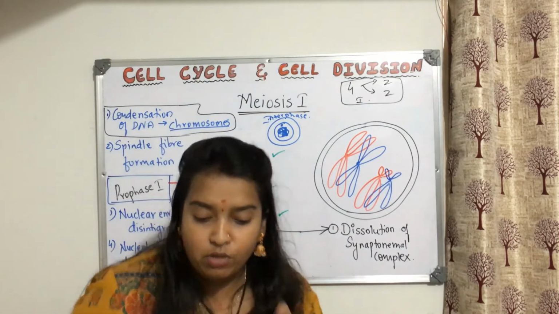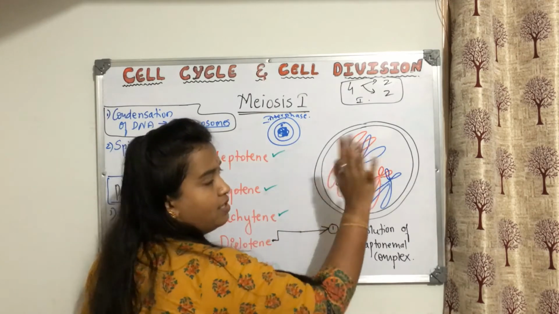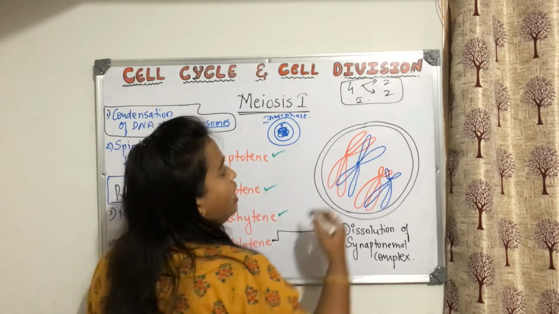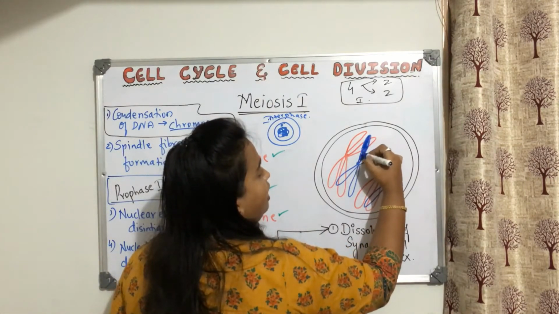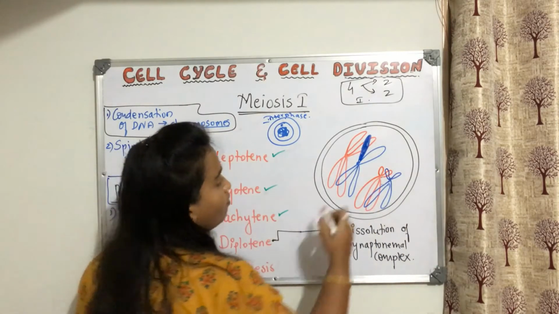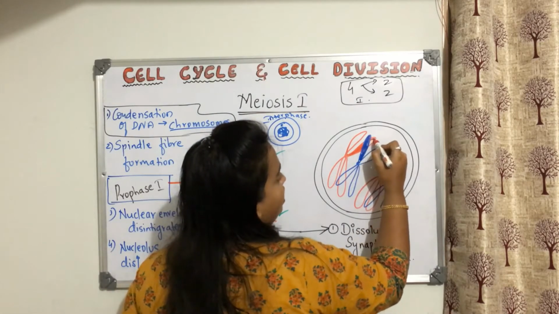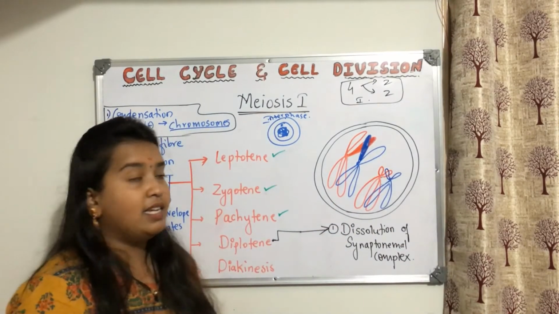You will be able to see one important term. Once the synaptonemal complex is removed and they are trying to move away from each other, at that time you will be able to see this structure very clearly. What structure? When the synaptonemal complex got dissolved, now you can see this.